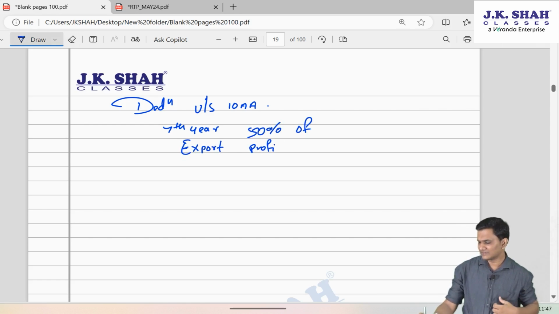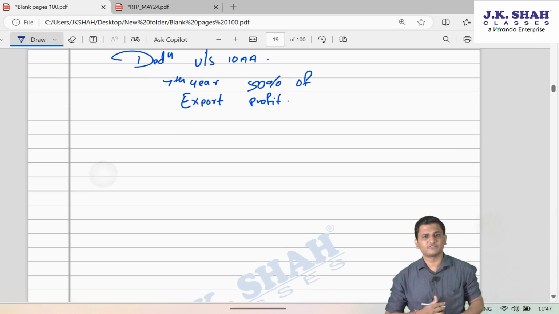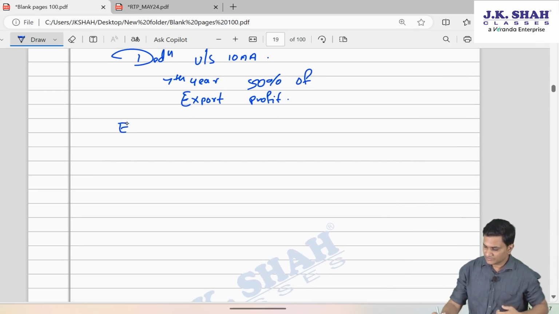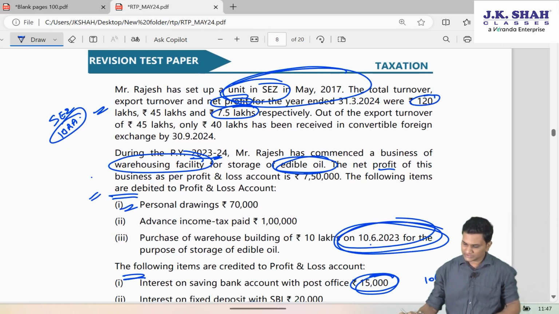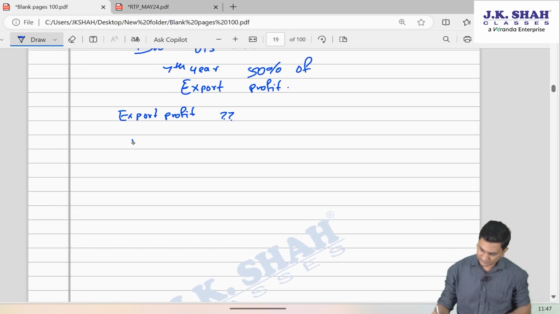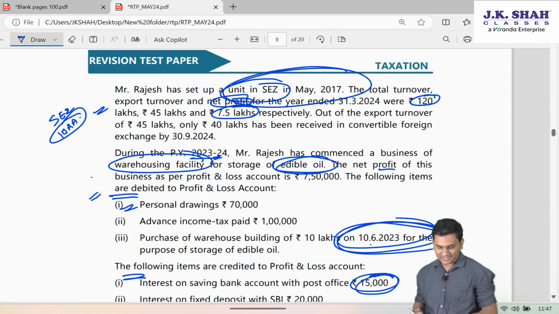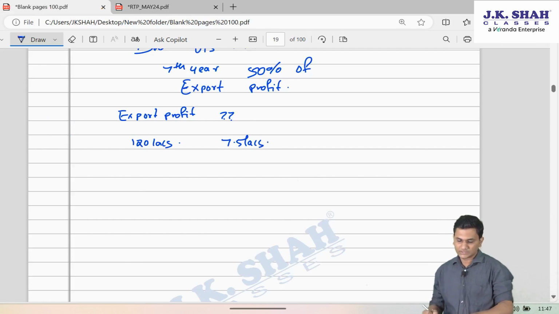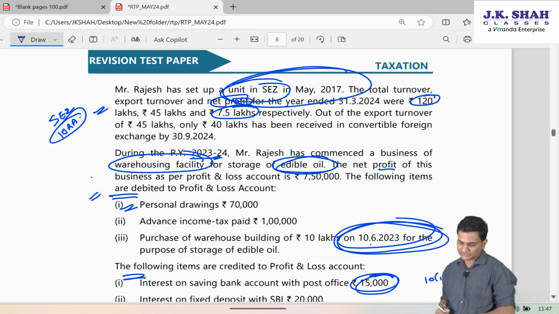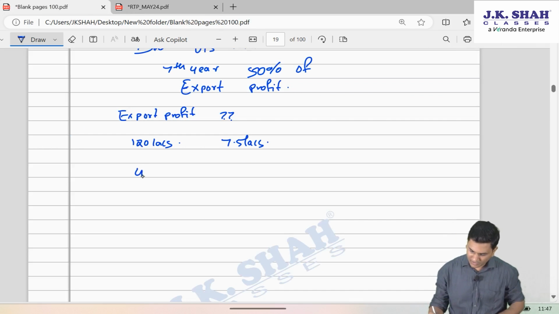Now, how do you calculate the export profit for that purpose? First of all, friends, export profit will be calculated by doing a simple cross multiplication. Since total turnover is 120 lakh, on which a profit of 7.5 lakh is made, so on export turnover, that is 45 lakhs, how much? Now wait.